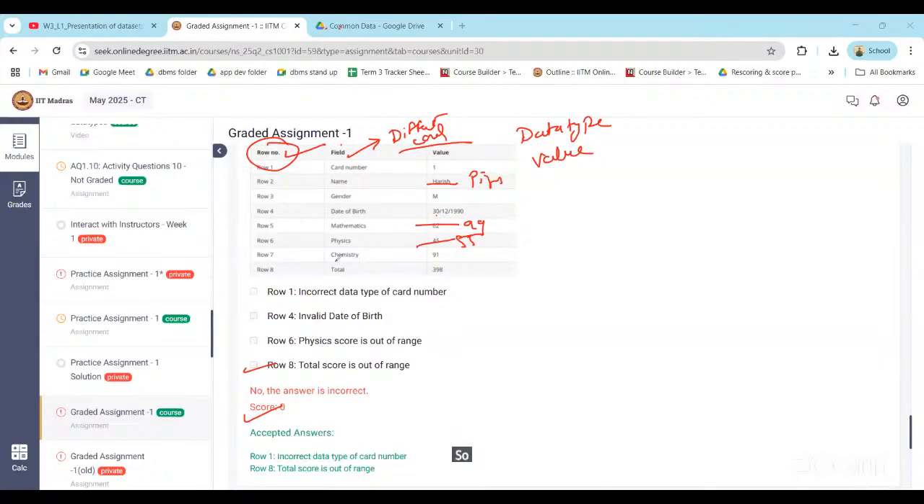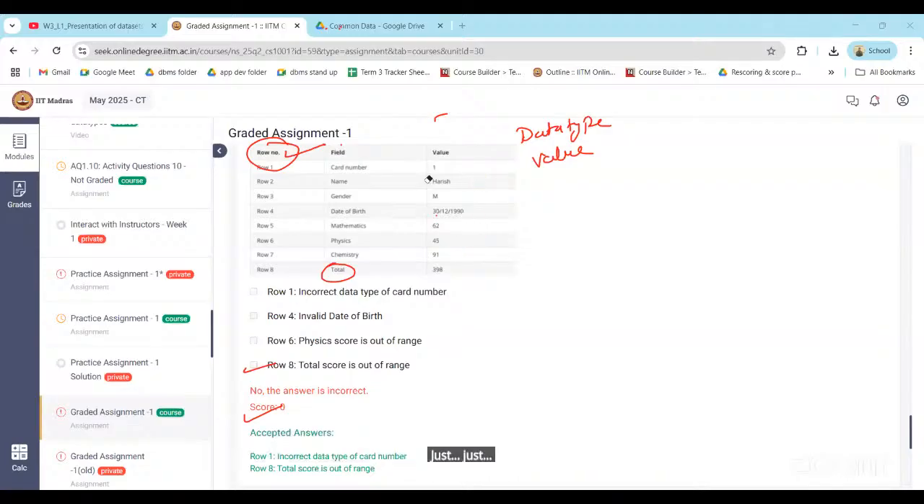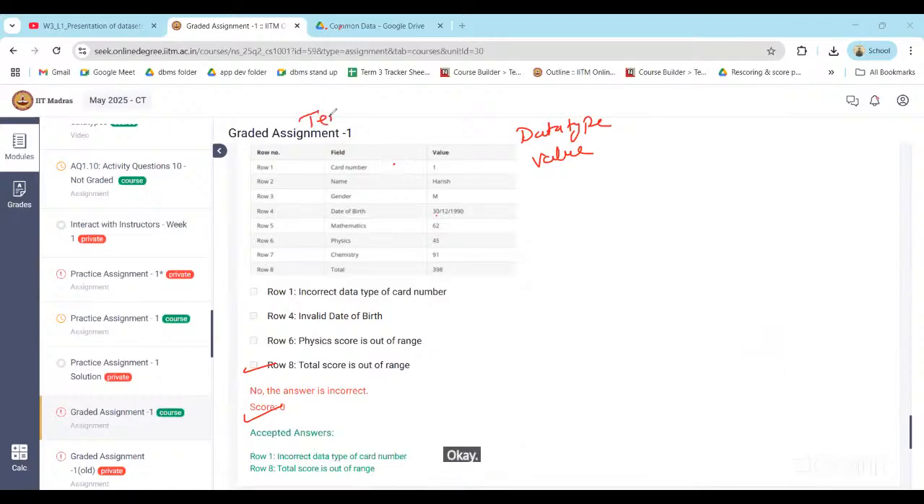Sir, in the case of sanity, does sanity checking just mean format checking? Yes, format checking. The values need not be looked at. You don't need to go to that particular card number and check the values. That is not the meaning of sanity of data here. But in questions such as this, where a direct reference has been given in double inverted commas, the scores data set, because we are following the template of that particular score data set, that's why we have mentioned it like that.